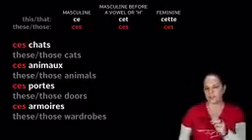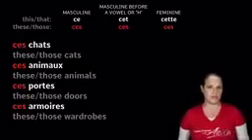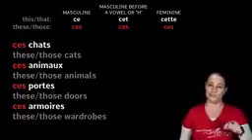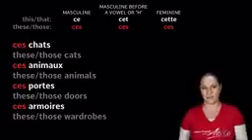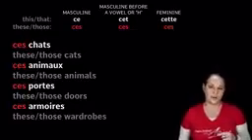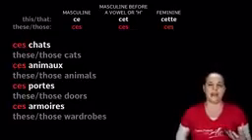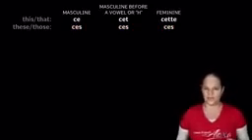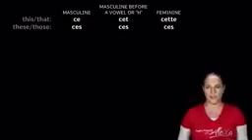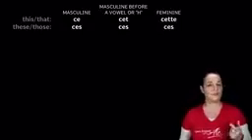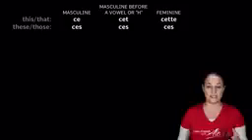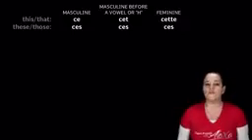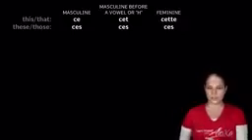So as you can see, the difficulty here is finding the right gender of each word in order to find the right demonstrative adjectives, okay? Now, this comes with practice. In order to do that, we're going to have a list of words here, and I would like you to try to see, is the word feminine? Is the word masculine? Does it begin with a vowel? Is it feminine? Does it begin with a vowel, but is it masculine? And so on, in order to have the right demonstrative adjective.